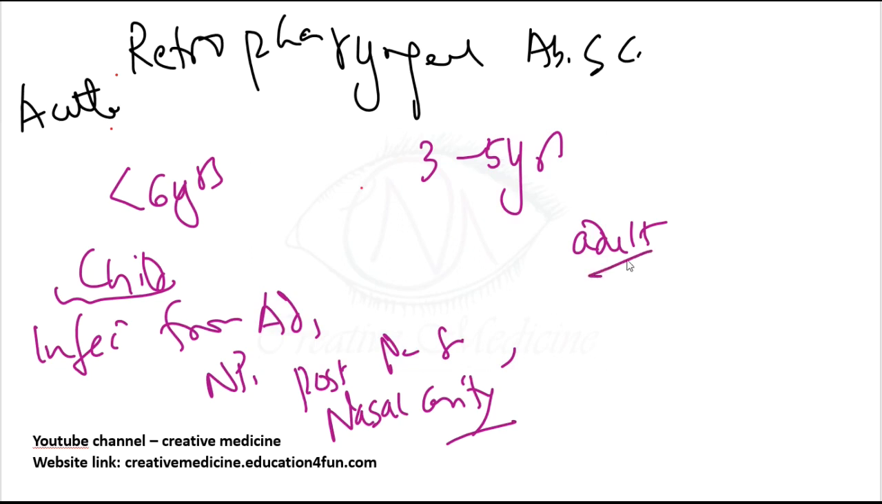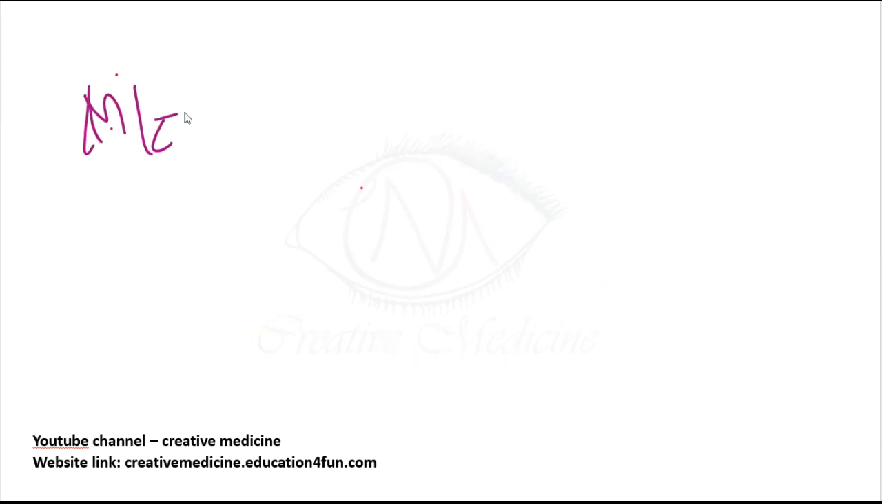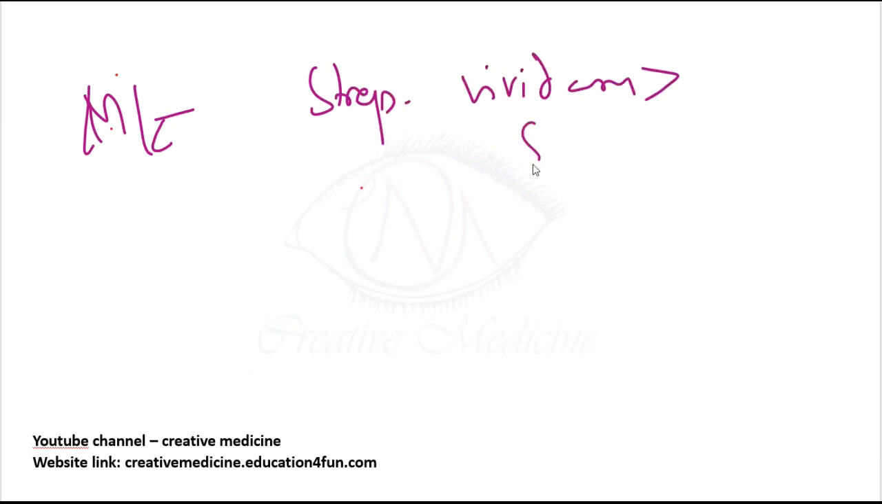In adults, most commonly this involves penetrating injury to the posterior pharyngeal wall, which also includes the cervical esophagus. Penetrating injury to the posterior pharyngeal wall and cervical esophagus will cause acute retropharyngeal abscess in adults. The most common organism involved is Streptococcus viridans, followed by Staphylococcus aureus.